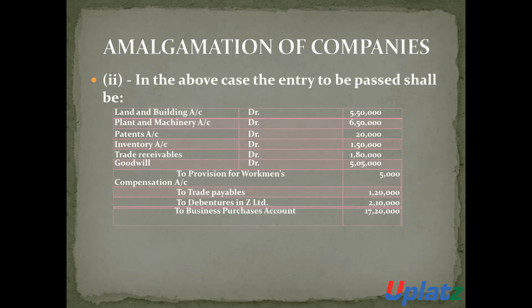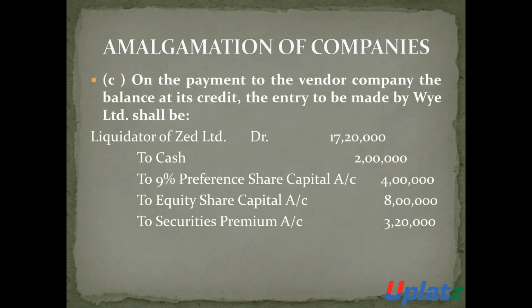To provision for workmen compensation 5,000, to trade payables 1,20,000, to debentures 2,10,000, and to purchase consideration or business purchase account 17,20,000. Such an accounting entry is required to be made in the books of the transferring company.